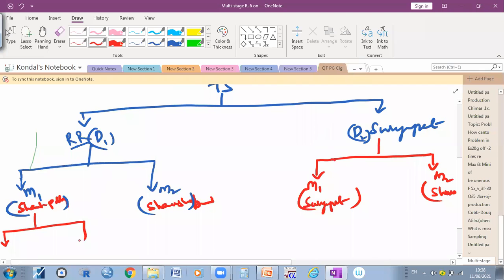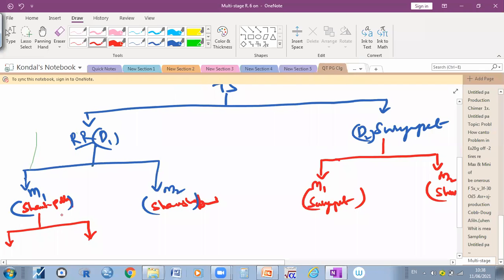Under Shankarpalli, there are so many villages, right? If you have the time and resources, you can go to all the villages. When you don't have the time and resources, you can select the villages.